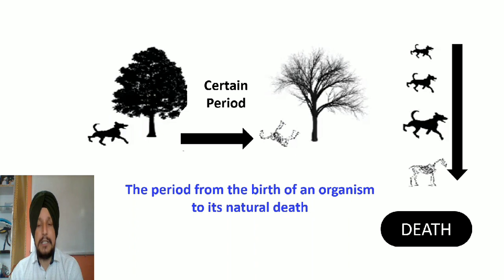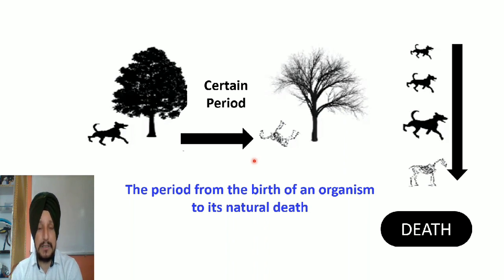Students, you already know that Earth has a large number of organisms, and every organism that exists on this Earth can live or survive only for a certain period of time, and after that they will die. That specific period during which an organism survives or performs all its essential activities is known as lifespan. What do we call it? Lifespan. And it is the first concept of your 12th biology.